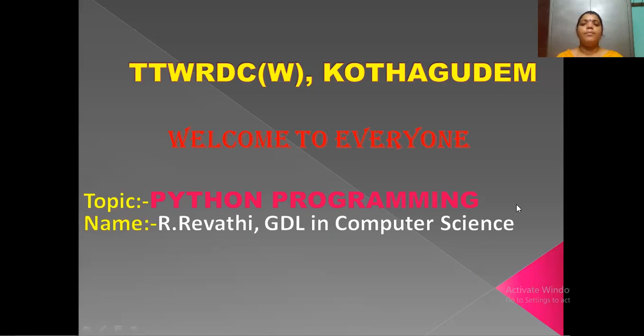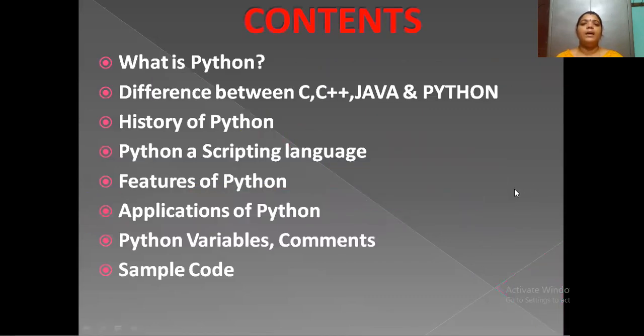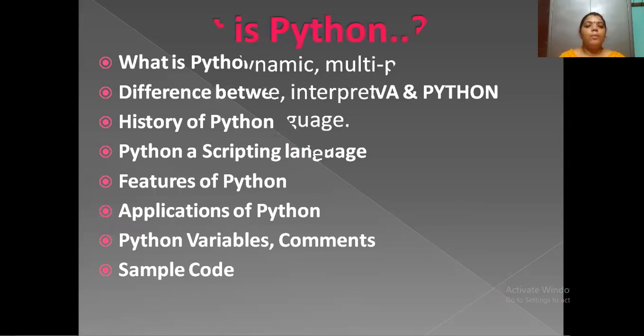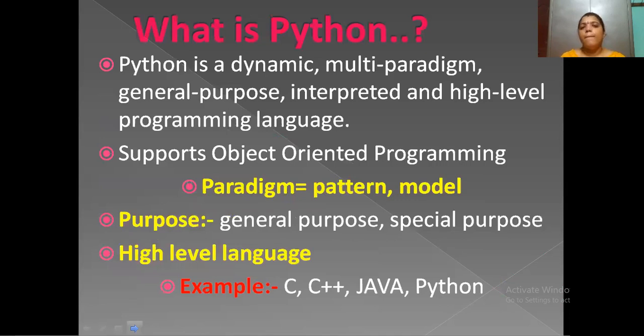So now I am explaining the contents of the Python programming. Here are the contents. What is Python? Difference between C, C++, Java and Python. History of Python. Python, a scripting language. Features of Python. Applications of Python. Python variables, comments, sample code. So these are the contents of Python programming. Now I am going to discuss Python programming.